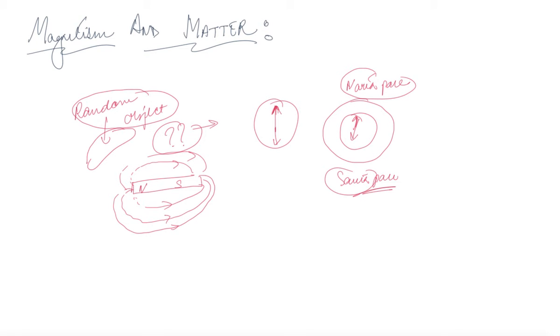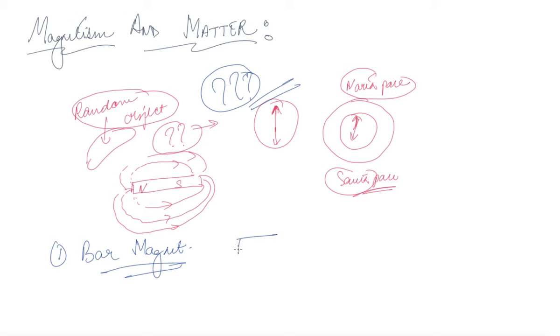So these are some of the phenomena and some of the questions that we ask ourselves as to why this is happening. So in this particular chapter, we will try to understand the logic behind magnetism and the magnetic properties of certain matter. So now, the first thing I want to discuss is the bar magnet. This is the bar magnet. Now, a bar magnet is a bar and it is divided into a north and a south. The polarity of this magnet is divided into north and south.